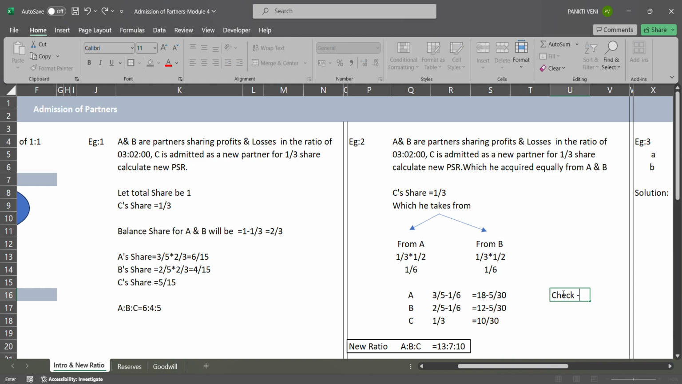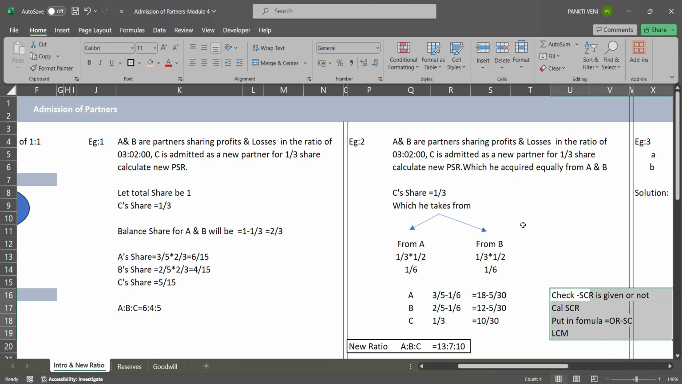So the first step is to check whether the sacrificing ratio is given or not. Second step is to calculate the sacrificing ratio. Third step is to take the LCM and put it in the formula. The formula is old ratio minus sacrificing ratio. Fourth step is take the LCM, and you will get your answer. So this is your checkpoint. This is your 4-step process to calculate your new ratio.